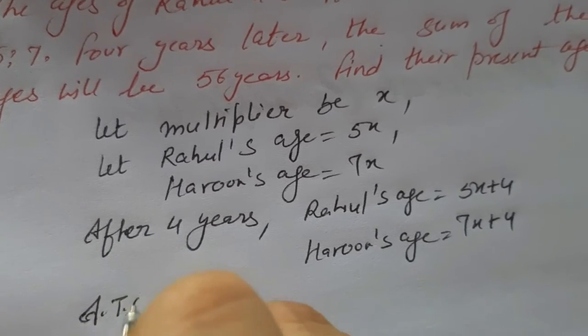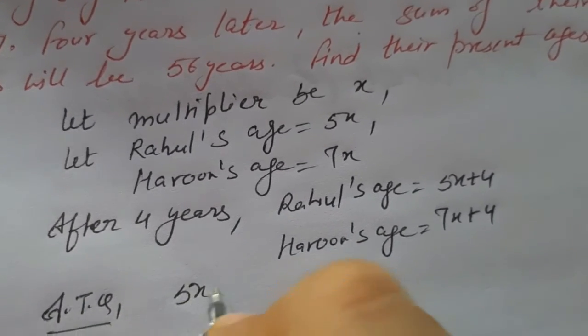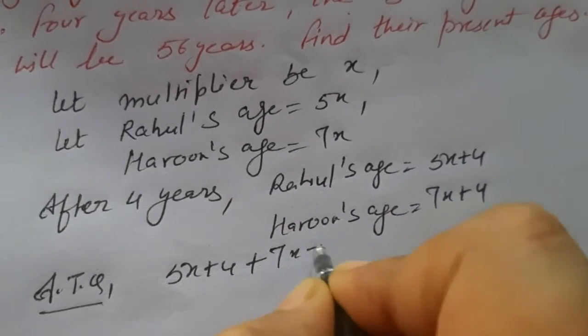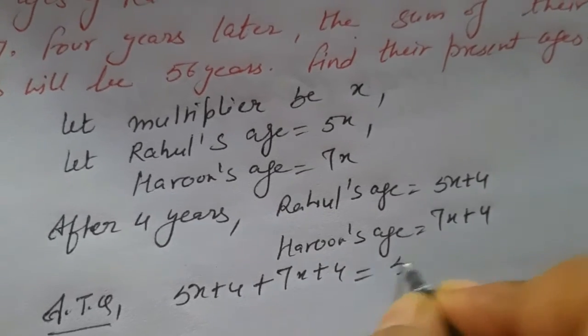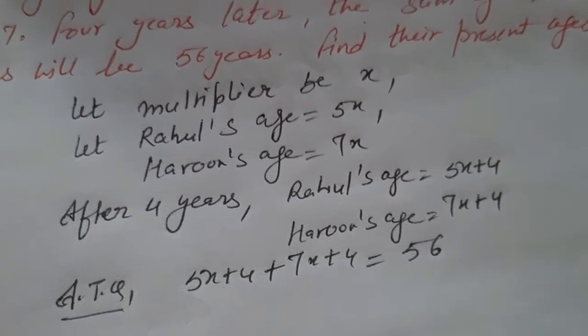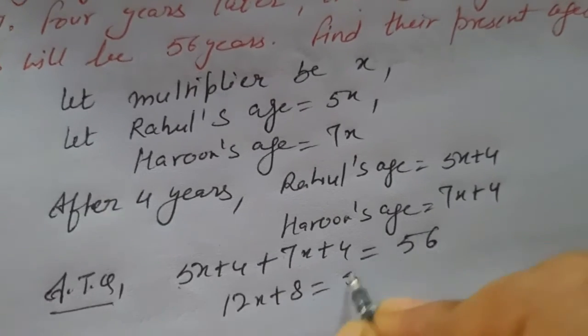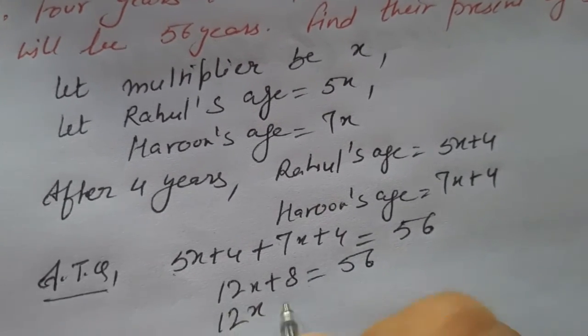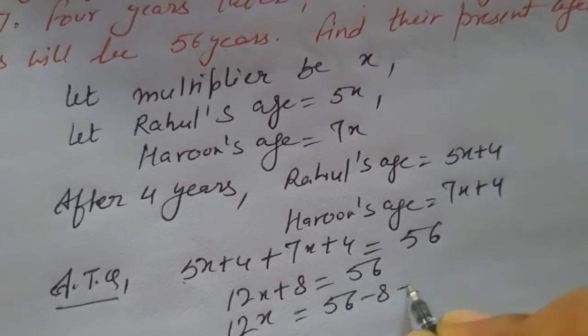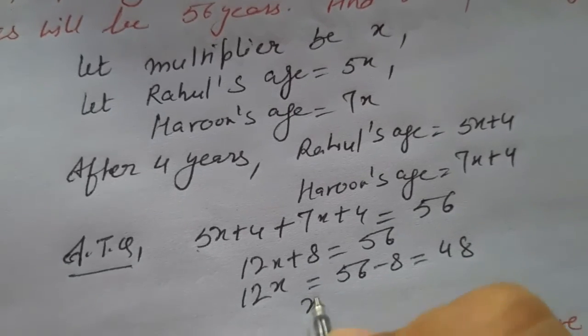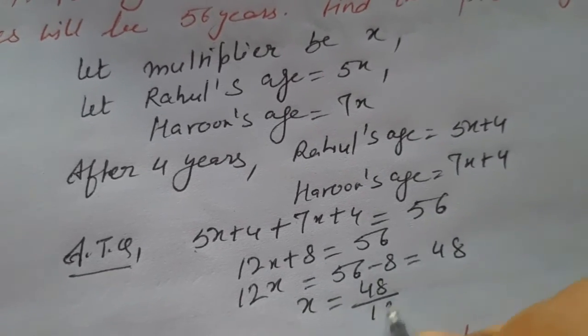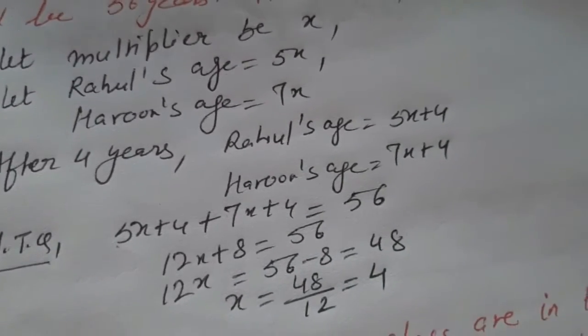So according to the question, 5x plus 4 plus 7x plus 4 comes out to be 56. Now we have to solve it out. 5x plus 7x, that is 12x, plus 8 is equal to 56. Now only transposing the numbers, 56 minus 8, that is 48, so x will come out to be 48 by 12, that is 4.